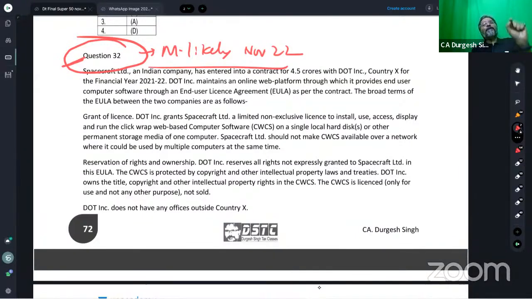Now, one more point before I proceed. And that point is, students, all the books are standardized. Whether you buy the book or your friend buys the same book, they are all standardized material. And if it is standardized material, which is there with all of you, will the payment that you pay to Bharat Law House be considered a payment towards royalty? No. Your payment, students, is not a royalty payment.